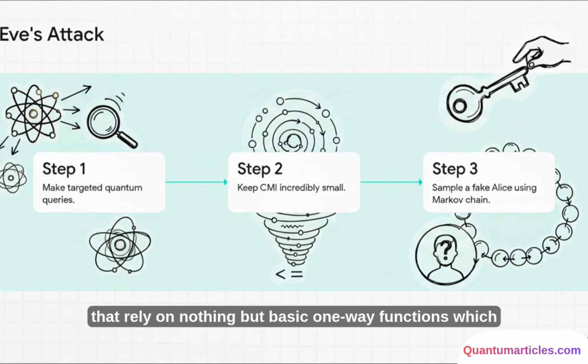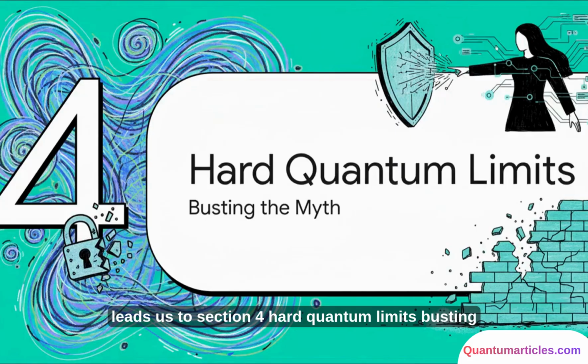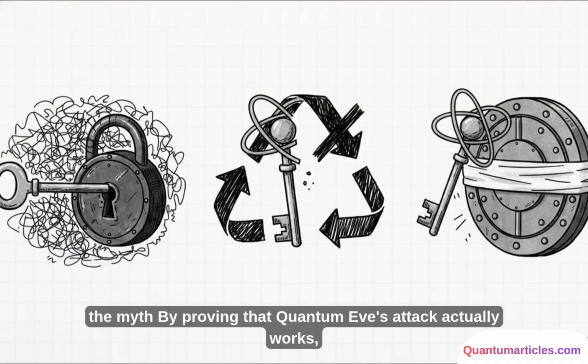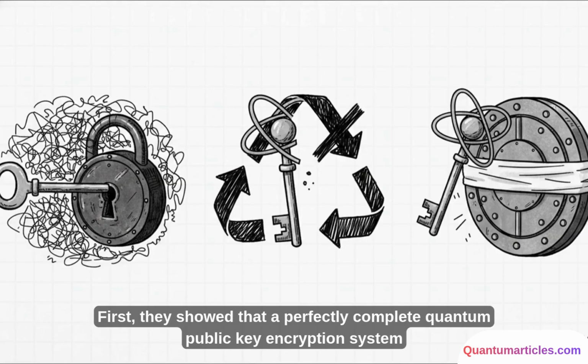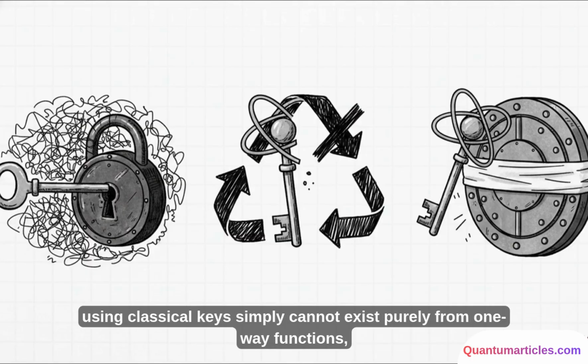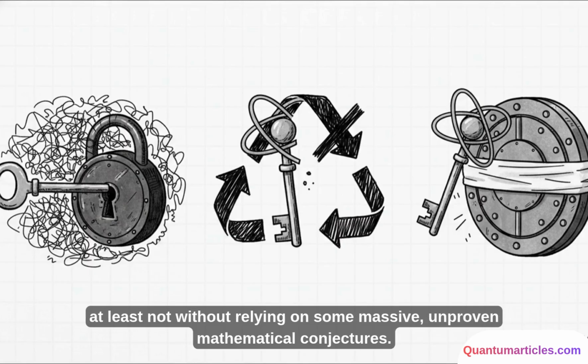Which leads us to Section 4, Hard Quantum Limits, Busting the Myth. By proving that Quantum Eve's attack actually works, the researchers left us with a series of hard impossibility theorems. First, they showed that a perfectly complete quantum public key encryption system using classical keys simply cannot exist purely from one-way functions, at least not without relying on some massive, unproven mathematical conjectures.